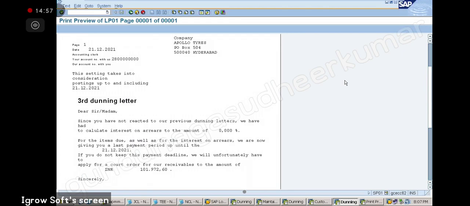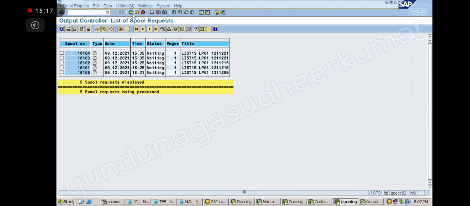Because our interest was already pre-done, I did not take it. Yes, sir. Can you show me once again this dunning letter format? How to prepare this letter? This letter we don't prepare, we just give the format. It is like our check format, payment advice format. We don't prepare all this. It is not our way.